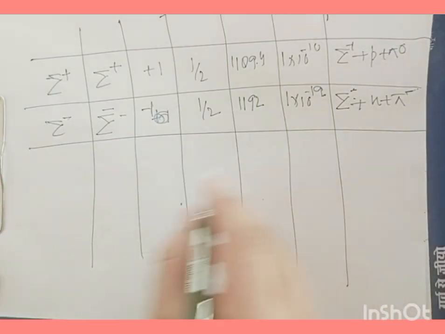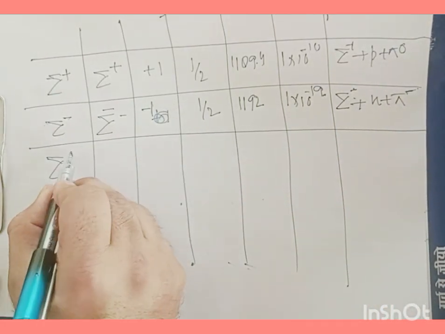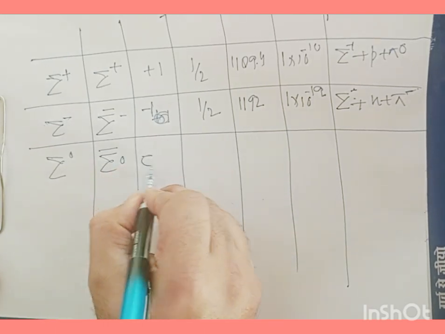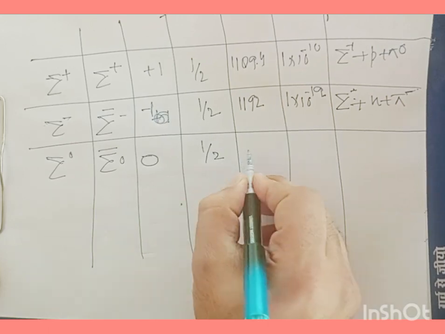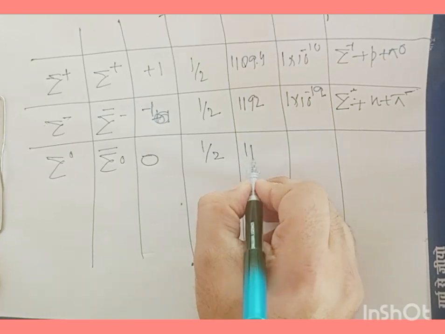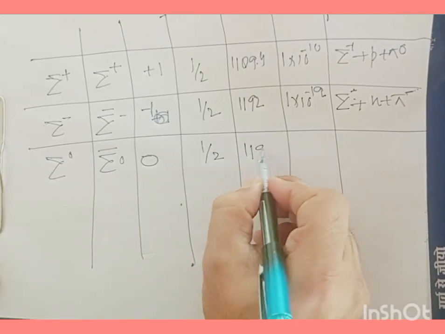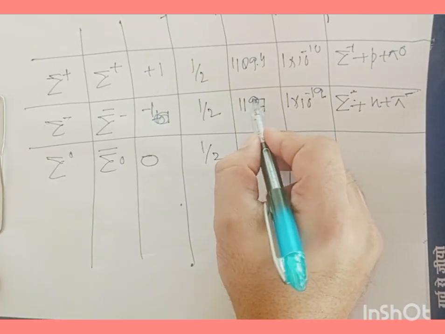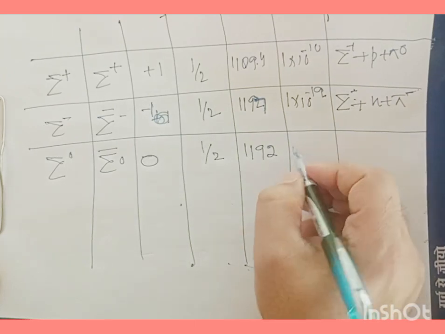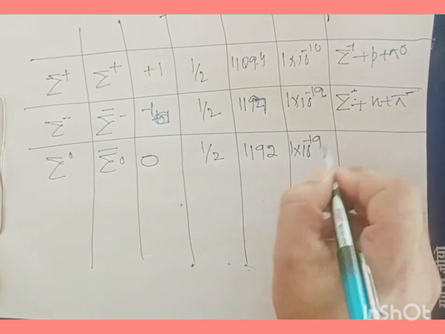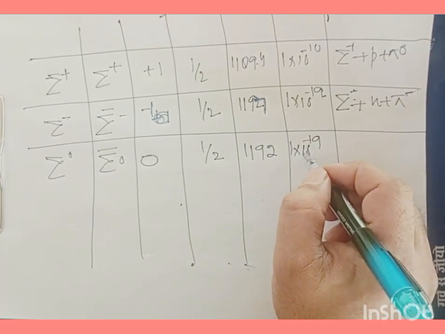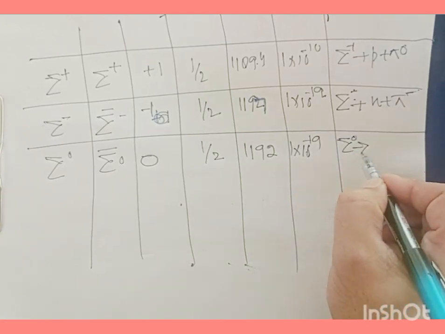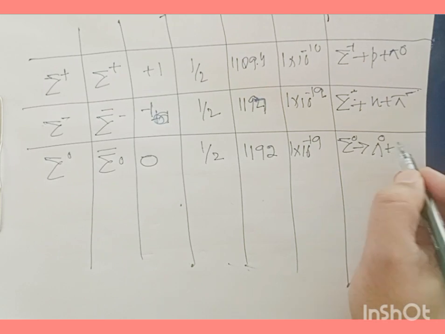All right, then we have sigma 0. It has an antiparticle of sigma 0 bar, and charge is 0. It has a spin half. Its mass is 1192.97, with a mean life of 1 times 10 to the power of minus 19, and it decays into lambda 0 and gamma.